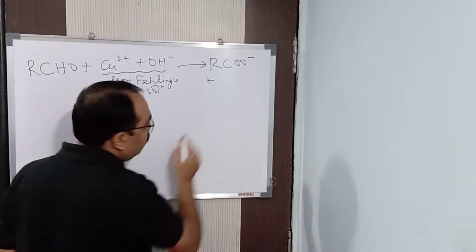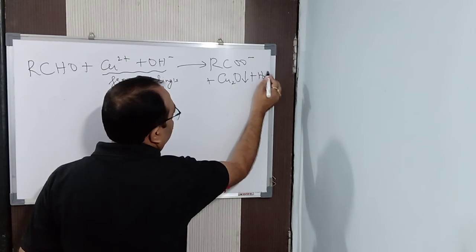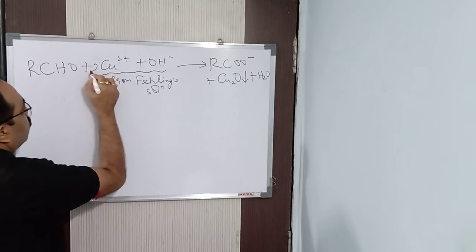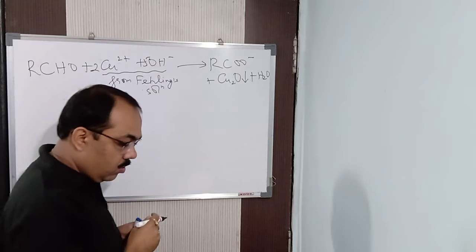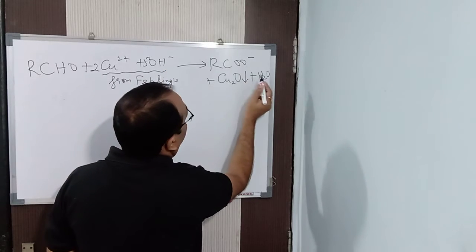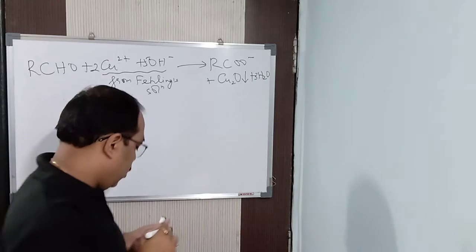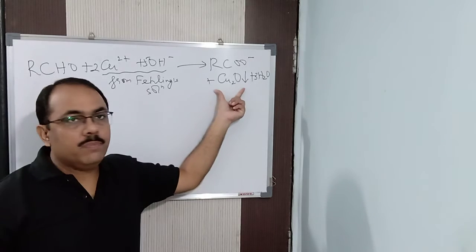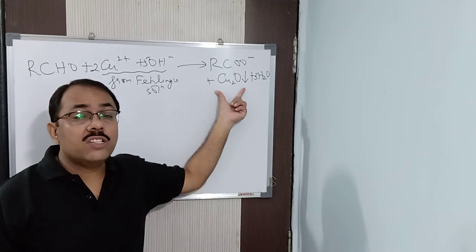And you will be getting Cu2O plus water. If you balance it, it will be 2Cu2+ plus 5OH- gives RCOO-, Cu2O plus 5H and here that is nothing but 3H2, 5H plus H, 6H. So it is 3H2O that you will be getting. So you will be getting a reddish brown colored PPT. You can see a downward arrow I have drawn, a reddish brown colored PPT.